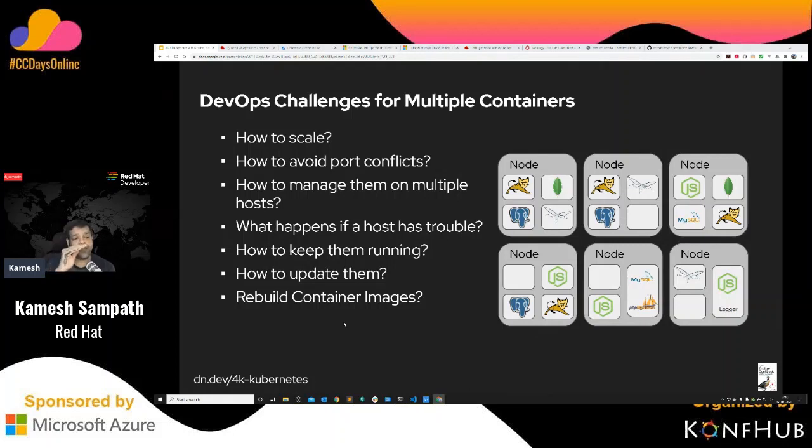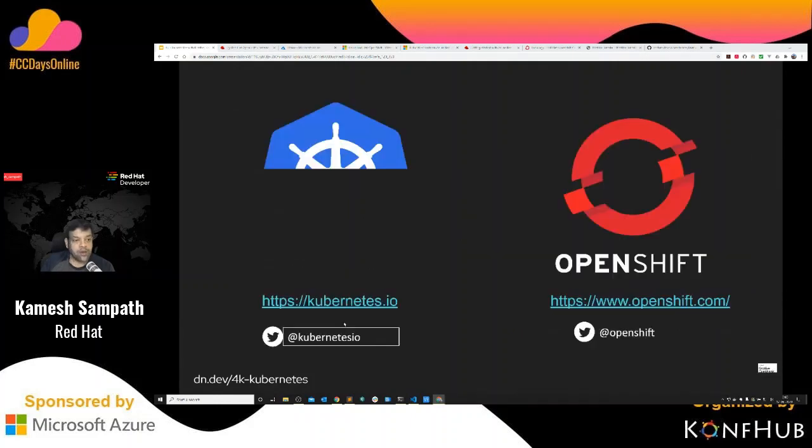But at the end of the day, if you imagine that these are the challenges which you might have faced when you start to develop with containers, that's what OpenShift and Kubernetes are going to solve for you, right? I don't need to worry about all these constraints which I've listed on the screen. The moment I containerize my application, it is going to run on Kubernetes or OpenShift with much ease. All right. So that's what you're going to do here.